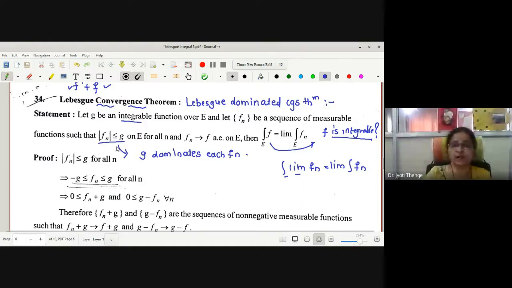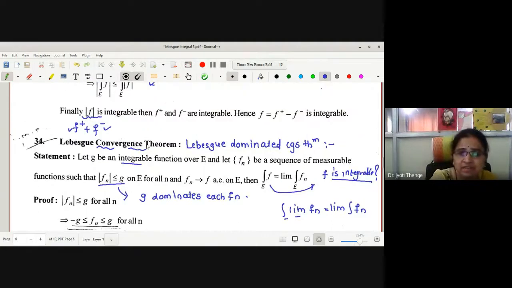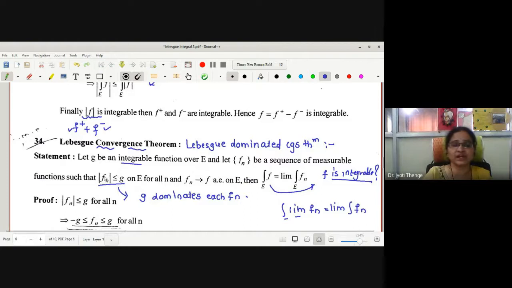G is integrable. What we have studied about integrability is that it has a finite value, no? Integration of g is finite. Therefore, if I take the integration on both sides, integration of fn is less than or equal to integration of g. Therefore, may I say each fn is integrable? Because if integration of g is finite, the term which is lesser than that is again finite. Therefore, fn is integrable. If each fn is integrable, may I say the limit function is also integrable?